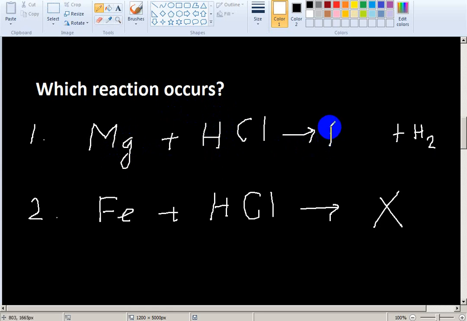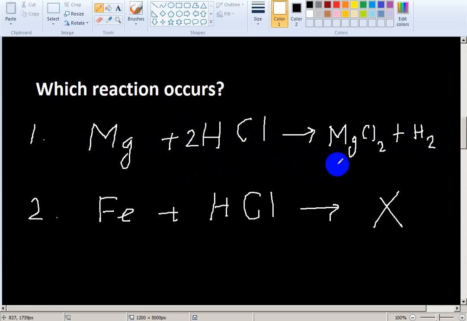This is magnesium chloride. Now magnesium is 1 on both sides. Chlorine is 2 atoms here and 1 there. Hydrogen is 2 here and 1 there. If I give 2 here, the reaction will be balanced.